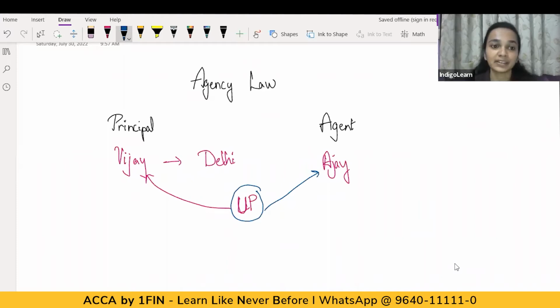So what is happening here? Mr. Vijay, who has his presence in Delhi, starts receiving orders from some other state. And when he is receiving orders from a state where he does not have any physical presence, he appoints a person who will act on his behalf in Uttar Pradesh. So Vijay has appointed Ajay, who is going to take care of his orders from the state of Uttar Pradesh and who is going to fulfill the orders in the state of Uttar Pradesh. So here in this situation, Mr. Ajay is acting on behalf of Mr. Vijay.